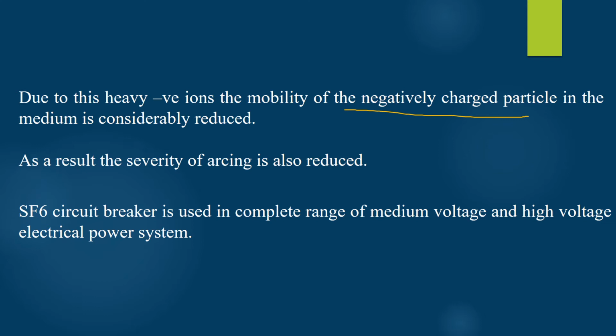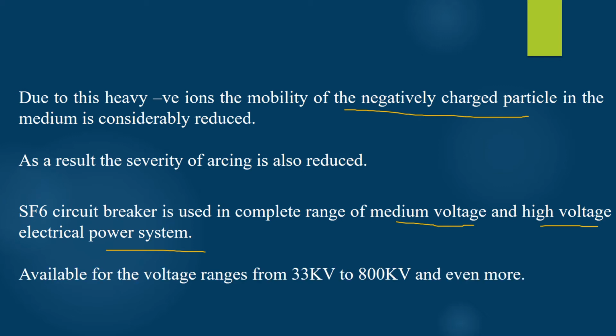SF6 circuit breakers are generally used for a complete range of medium voltage and high voltage electrical power system due to its various excellent properties. Also, the SF6 gas circuit breakers are generally available for voltage range from 33 kV to 800 kV and even more. So, with this, we can conclude that SF6 circuit breakers are generally employed for high voltage applications.